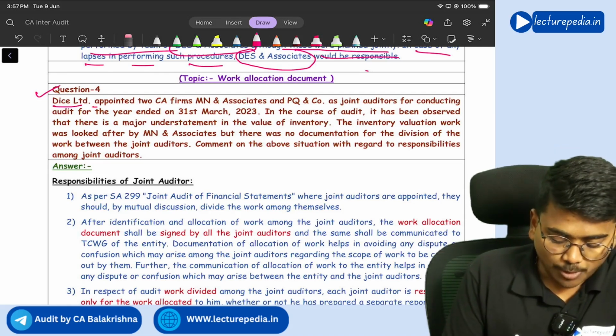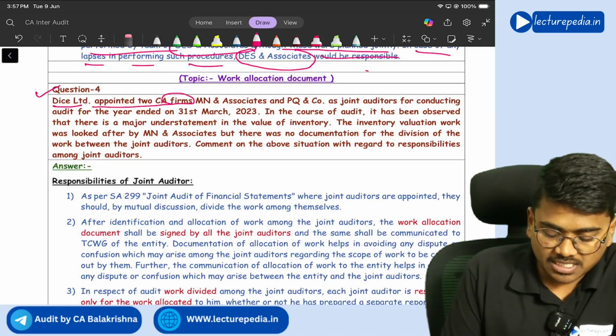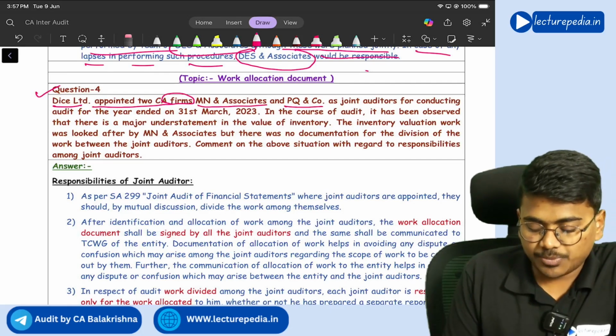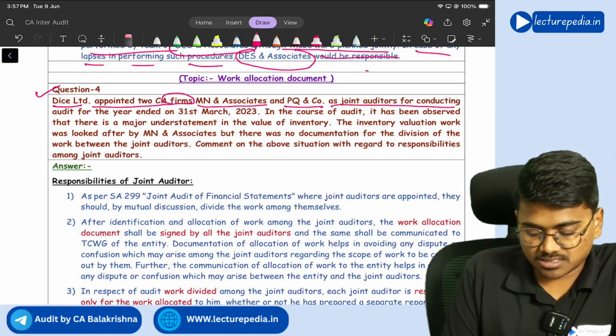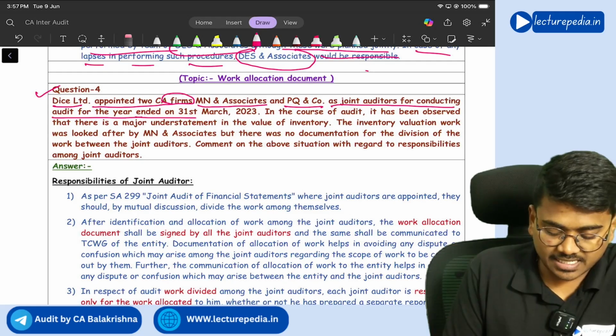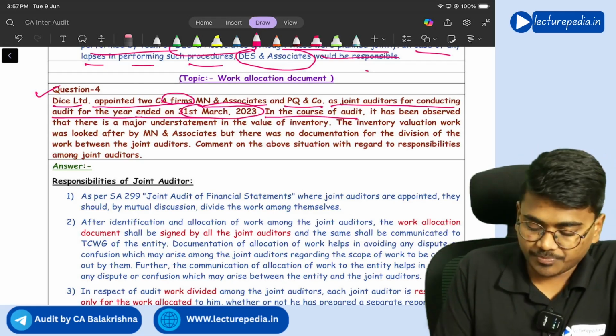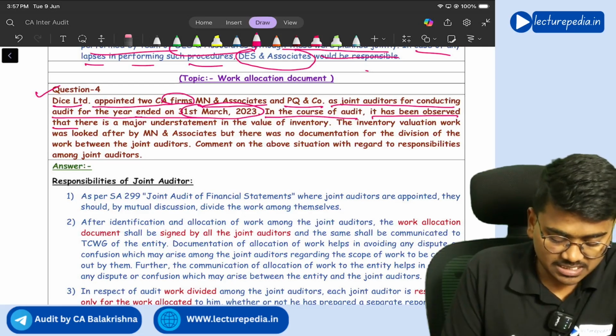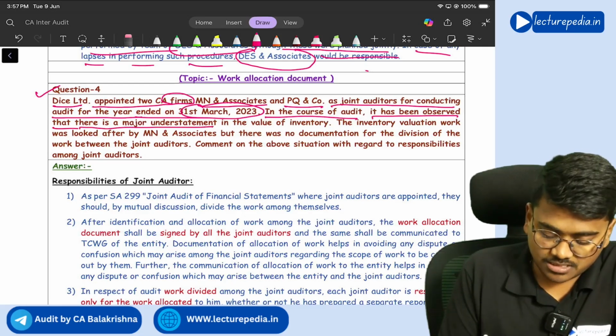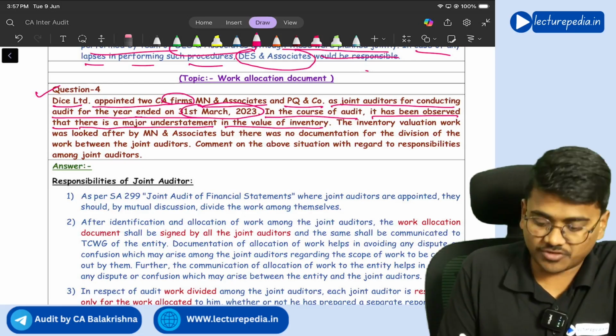DICE Limited appointed two CA firms, Yemen and Associates and PQ and Co, as joint auditors for conducting the audit for the year ended 31st March 2023. In the course of the audit, it has been observed that there is a major understatement in the value of inventory.